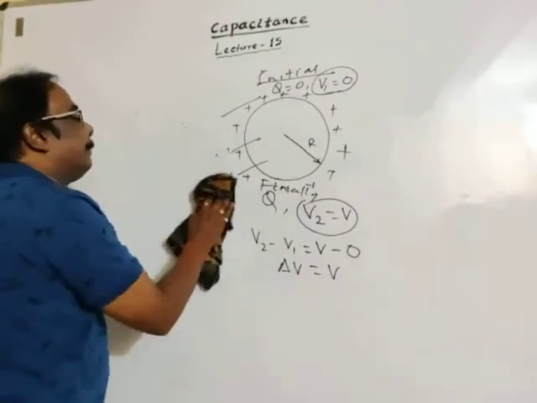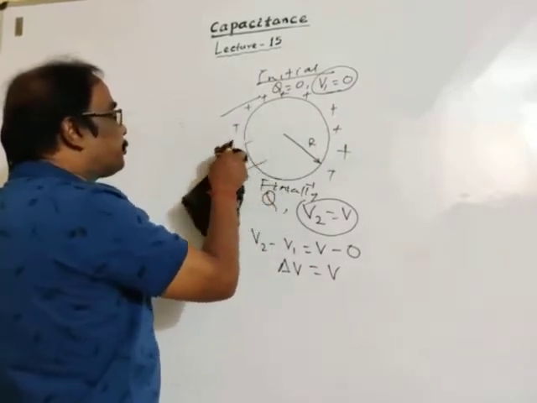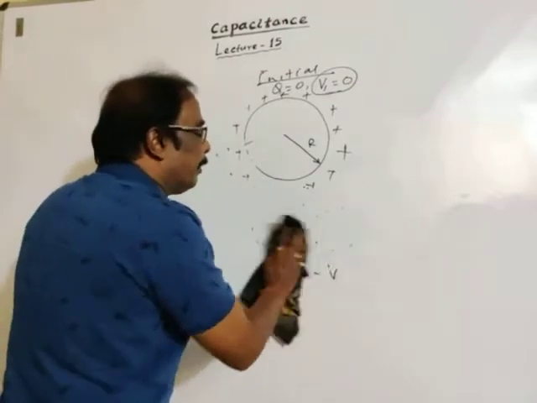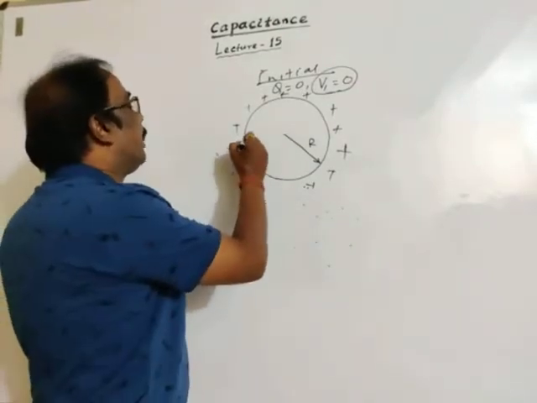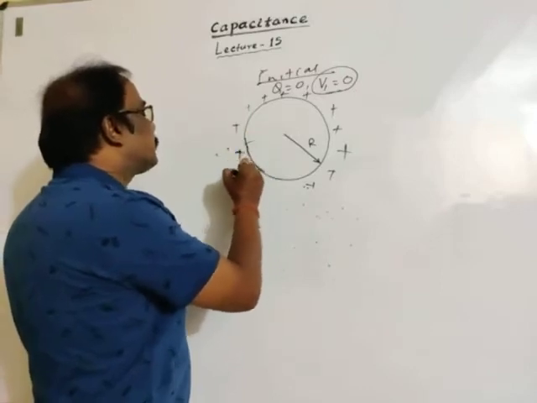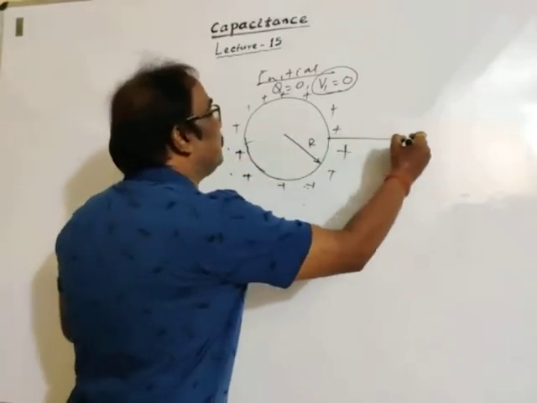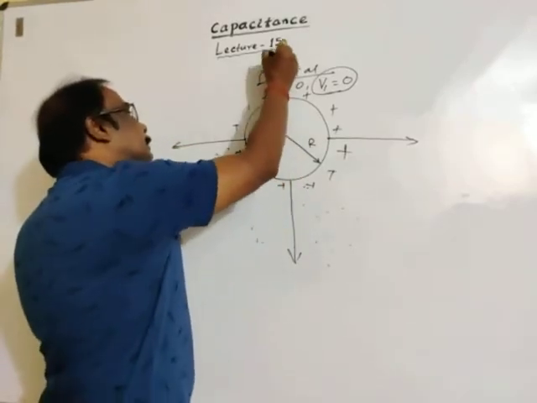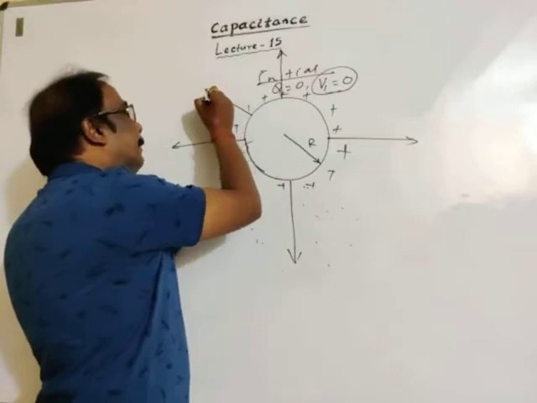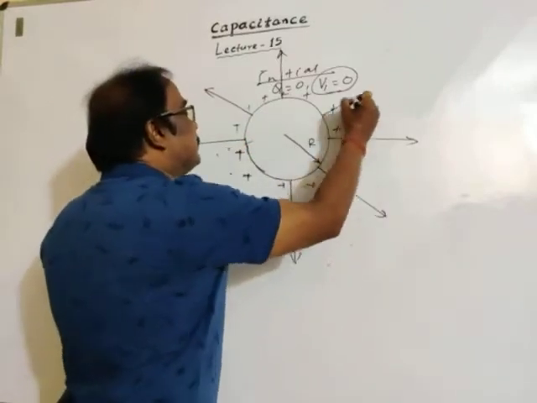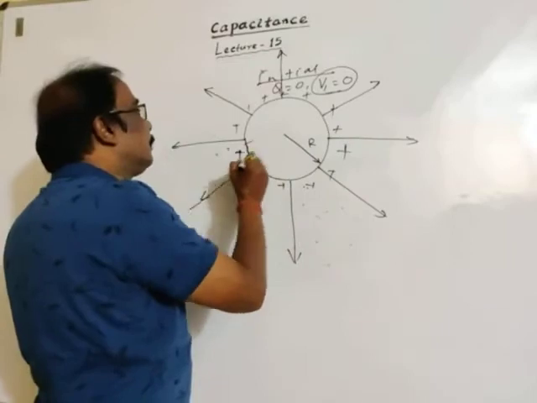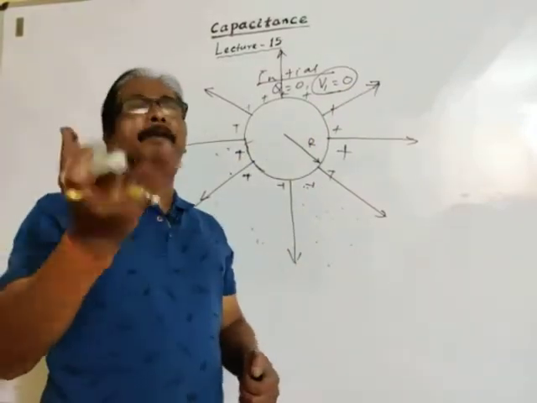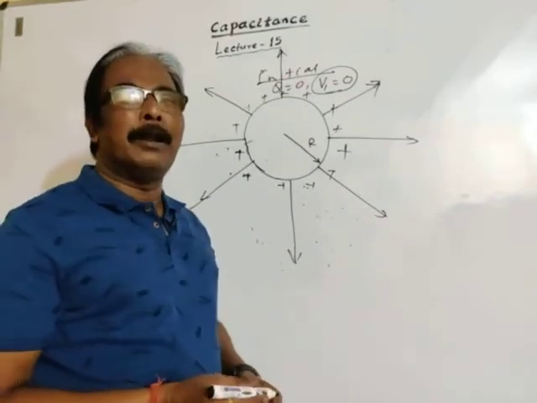If the conductor is charged and charge resides on the surface of the conductor, then there must be an electric field all around the conductor symmetrically. This is our previous concept on electric charge and electric field.